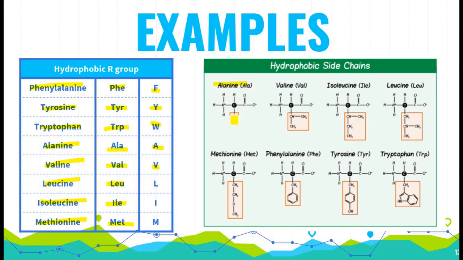So for alanine, this is the side chain. For valine, here it is isoleucine, leucine, methionine, phenylalanine and so on. So here you can see the various R groups that are attached to the amino acid. So these side chains make them hydrophobic in nature.